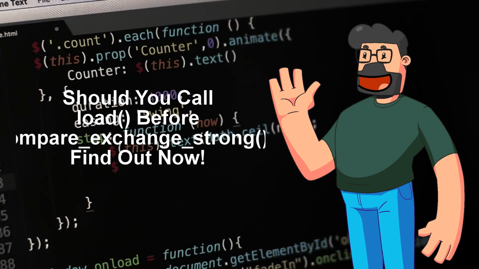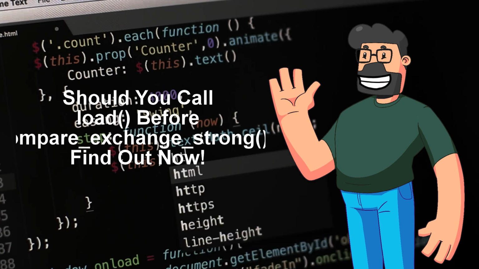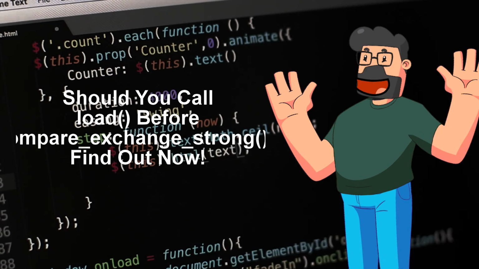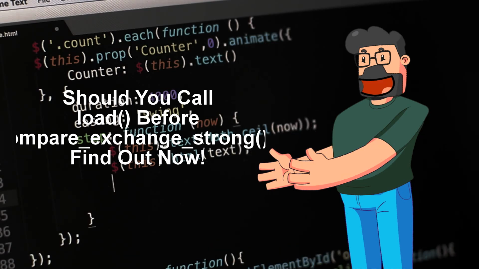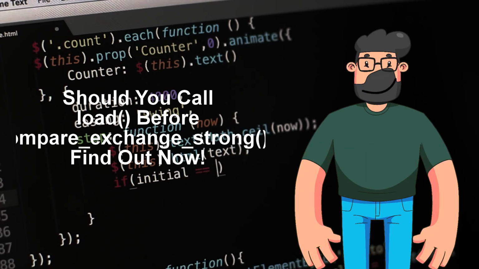Welcome to today's video, where we'll tackle a common problem that developers might face when working with C++ memory sequences. We'll dive into a code snippet found in Unreal Engine 5 and answer the question, why is the code load function called before compare_exchange_strong? It's an interesting problem that requires a deeper understanding of memory operations in C++.